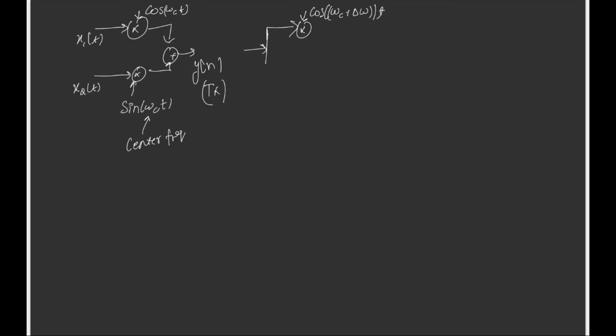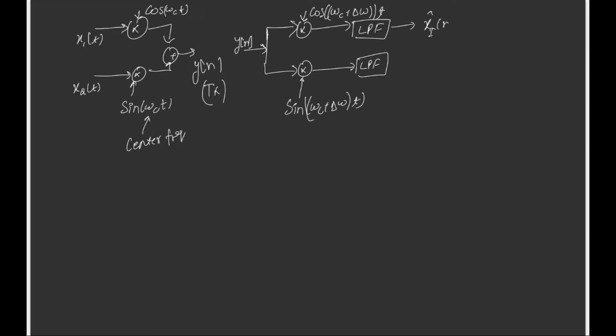There could be some difference, and that difference is represented by delta omega here. Then they are passed through a low pass filter, and finally we get a copy of x_I[n] and a copy of x_Q[n].